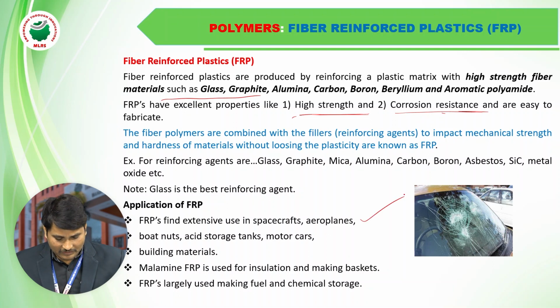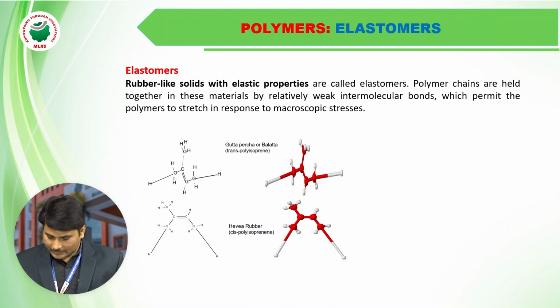When we mix with a polymer matrix, their strength increases, so they are used in making boats, nuts, acid storage and motor cars. These are some of the examples of fiber reinforced plastics. And this is one of the important topics after plastics. It is nothing but the elastomers.